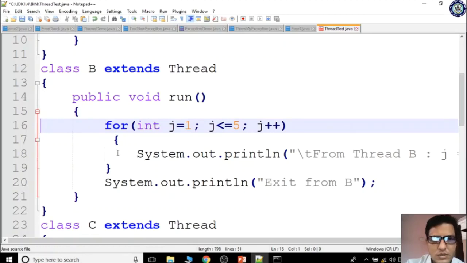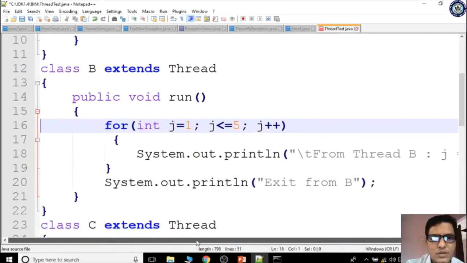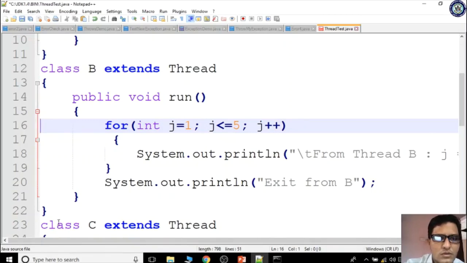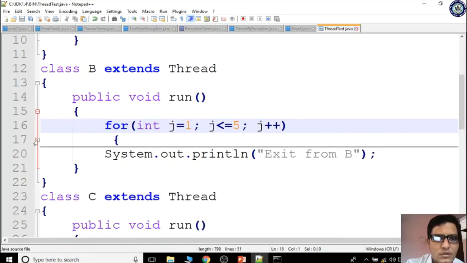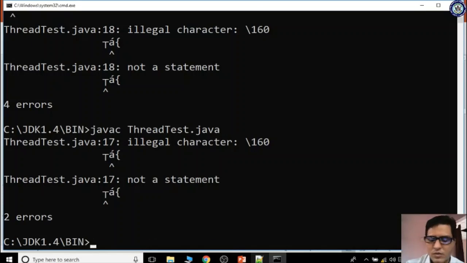System.out.println on the 17th line doesn't have any mistake, but it is showing as a mistake. Let me save once again. There is nothing there. Okay, let me compile once again.